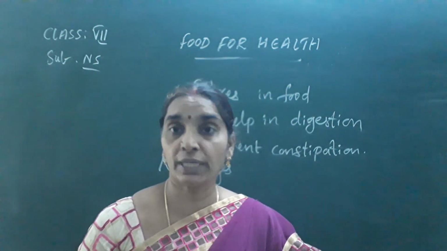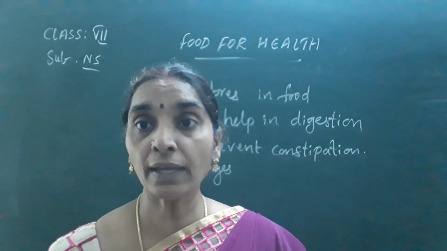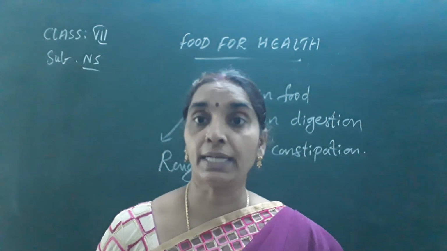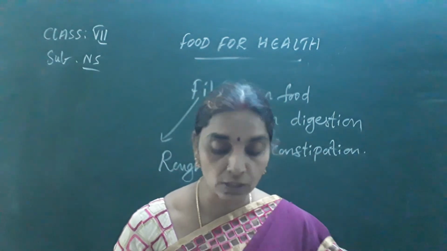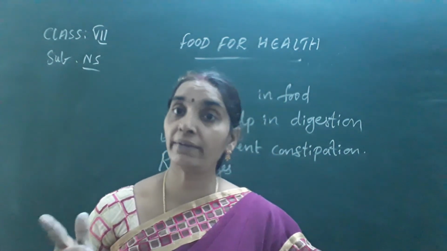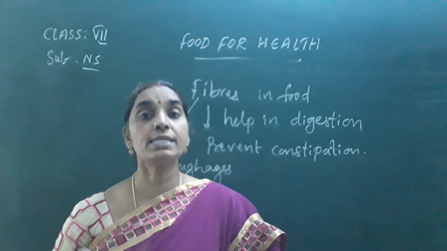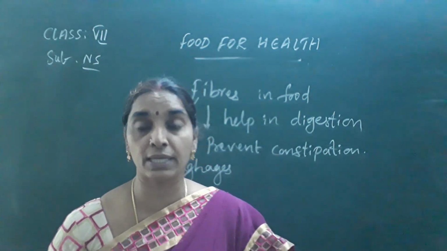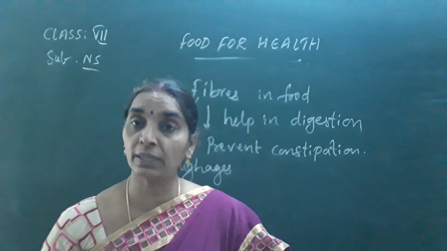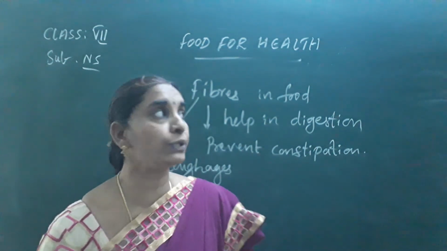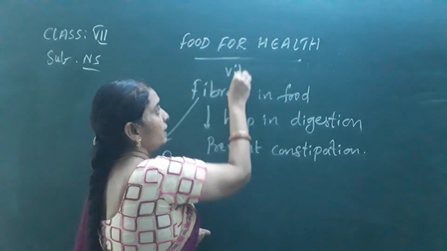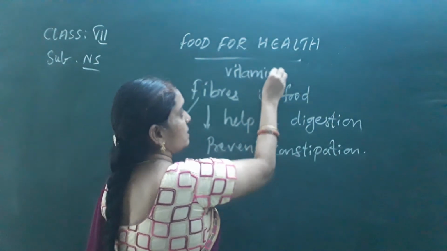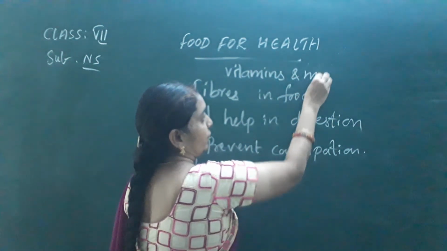What are vitamins and minerals? They are protective foods, whereas fats are energy yielding foods. They give us energy. Carbohydrates are energy yielding foods. Proteins are body building foods. Fats also contain energy for us. They give us energy. Whereas the vitamins and minerals are protective foods. What are vitamins and minerals? Vitamins and minerals are protective foods.